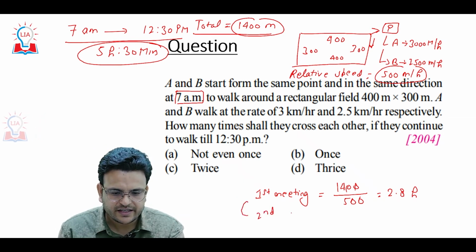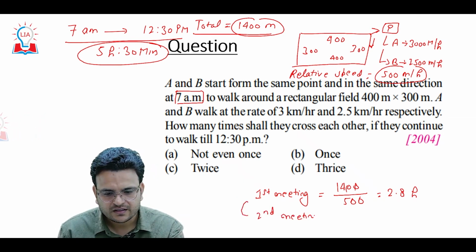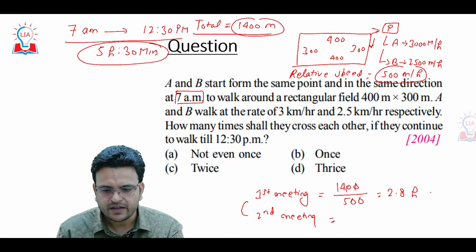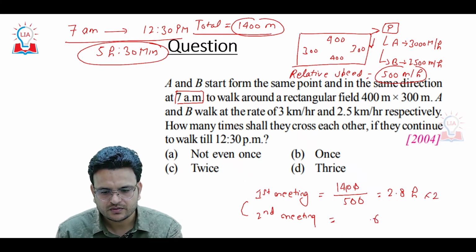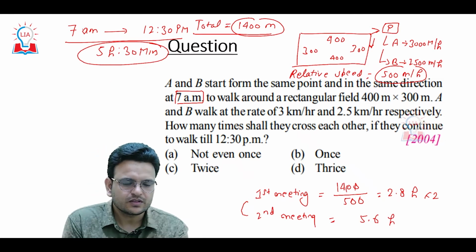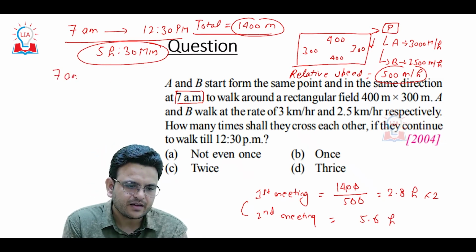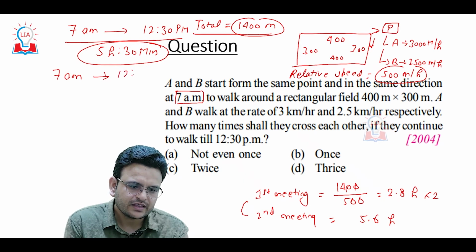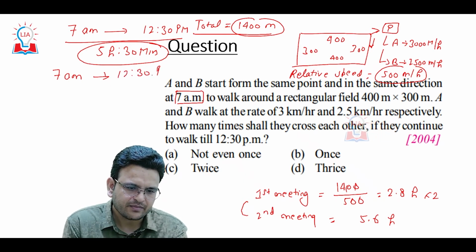In the second meeting, it will be multiplied by 2, so 5.6 hours. The time from 7 a.m. to 12:30 p.m. is 5.5 hours.